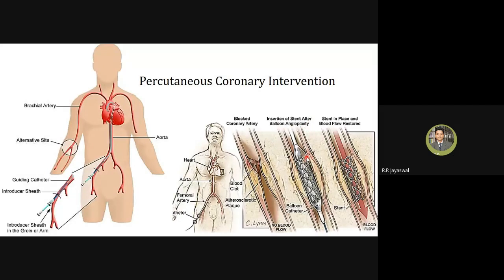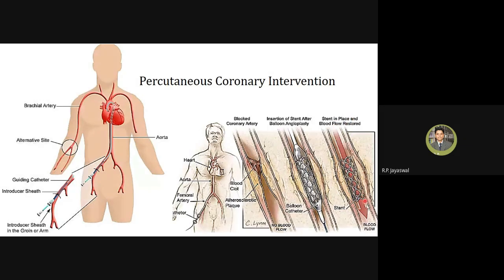First the balloon is inserted, and the balloon also carries the stent. This is the catheter, this is the balloon, and this is the stent over the balloon. The balloon is inserted with the stent and inflated, and here you can see the stent in place and blood flow restored.